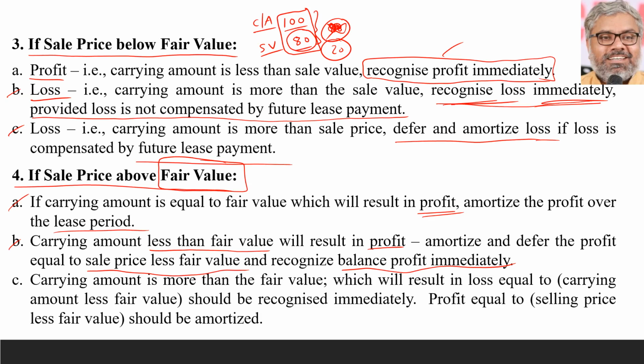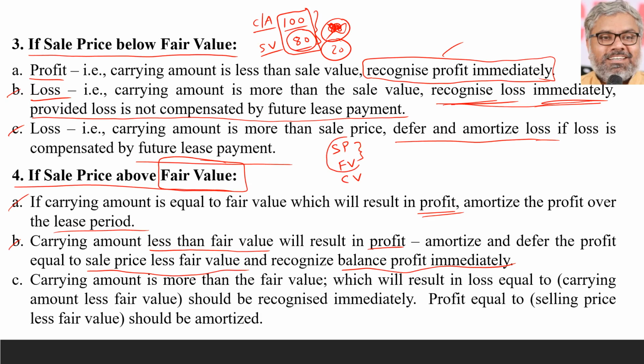But there are two things here. There is sale price, which is above fair value, and carrying value, let us say, which is below fair value. So the point is, the difference between sale price and fair value: simple logic.